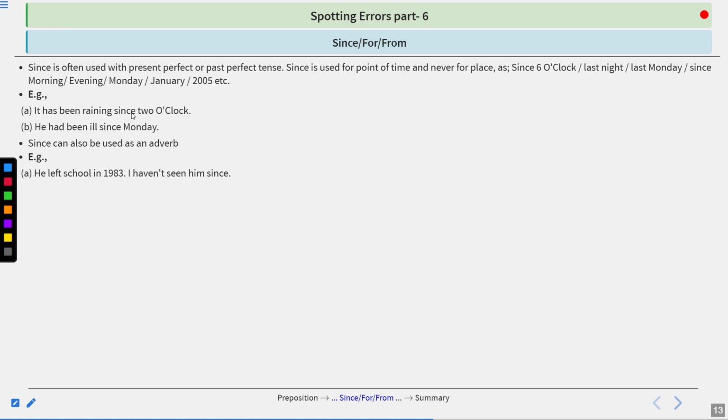He left school in 1983. I haven't seen him since. So here, since is used as an adverb, not as a conjunction or a preposition, and that's why we have placed it at the end of the sentence. As an adverb, since is placed at the end of the sentence.